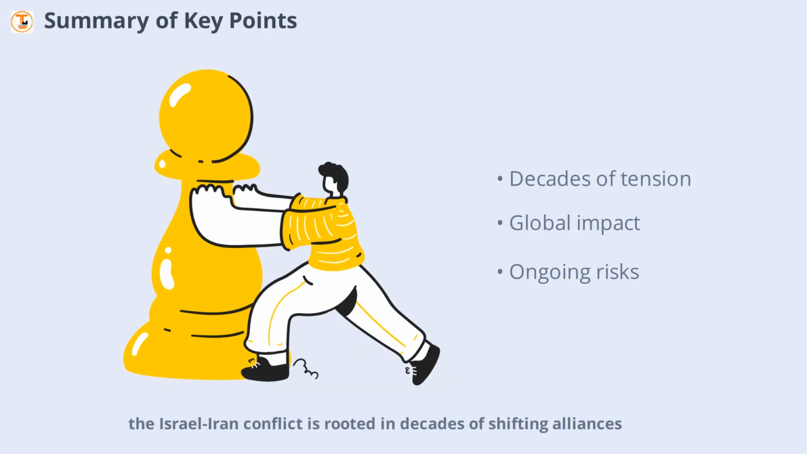To summarize, the Israel-Iran conflict is rooted in decades of shifting alliances, ideological divides, and regional power struggles. Recent escalations have brought the world's attention to the risks of nuclear proliferation, proxy wars, and economic instability. The conflict's impact extends far beyond the Middle East, affecting global markets, energy security, and international diplomacy.